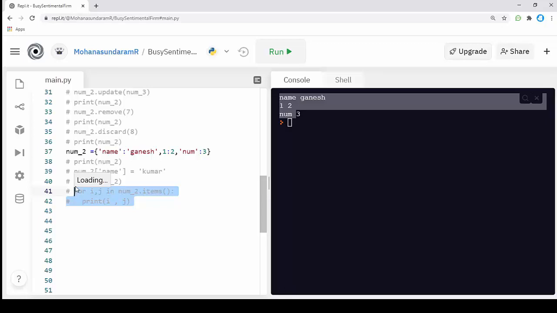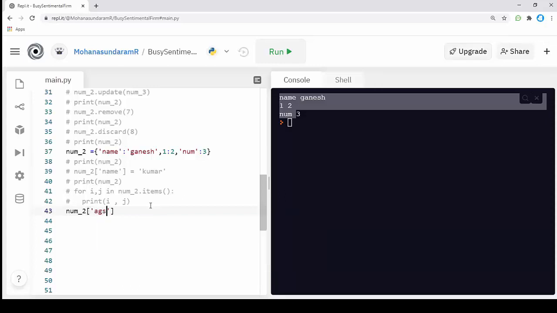We have seen changing an item. What if I want to add an item to a dictionary? Here I have a name Ganesh and a number. I'm going to add an age parameter to my dictionary. For this, I'm calling num2 and creating a key for it.